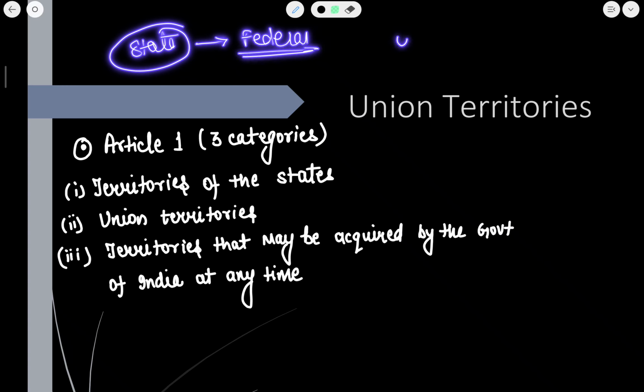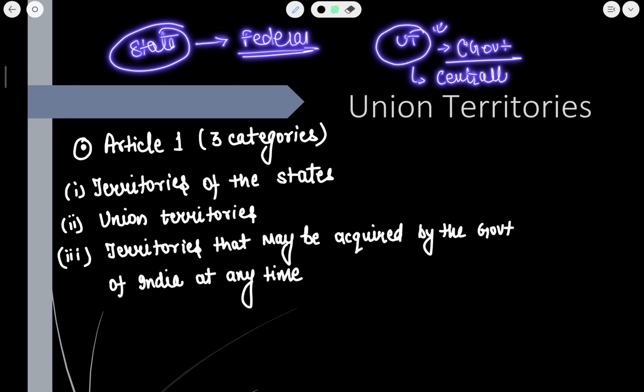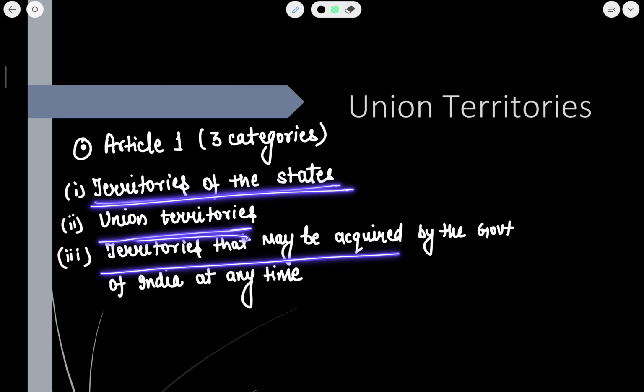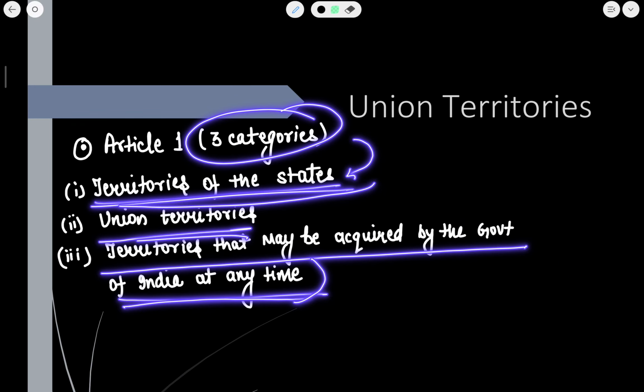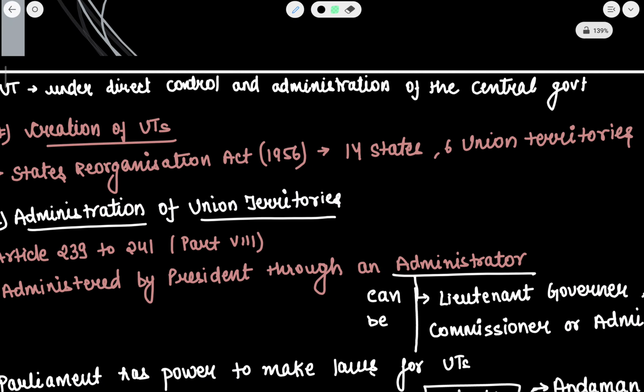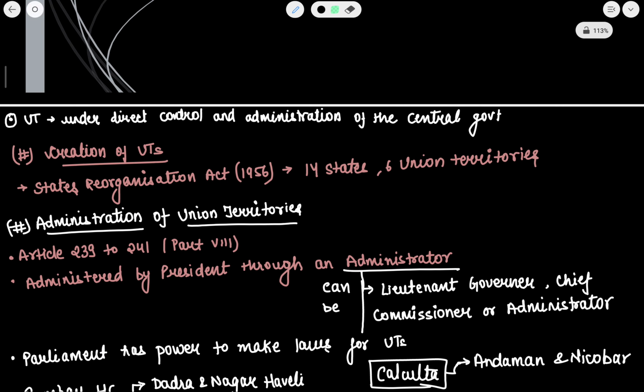On the other hand, the union territory falls under the direct control and administration of the central government, and these are also sometimes known as centrally administered territories. So the territories of states, union territories, and territories that may be acquired by the government of India at any time are the three categories that come under Article 1 of the Constitution. The union territory lies under the direct control and administration of the central government.